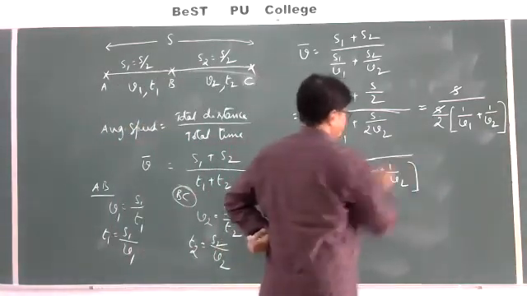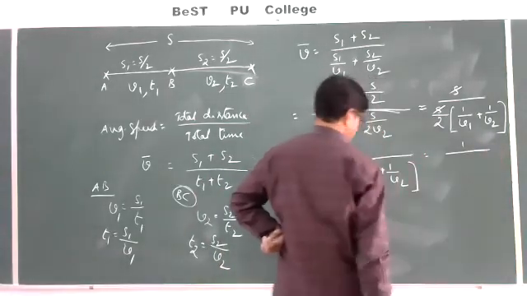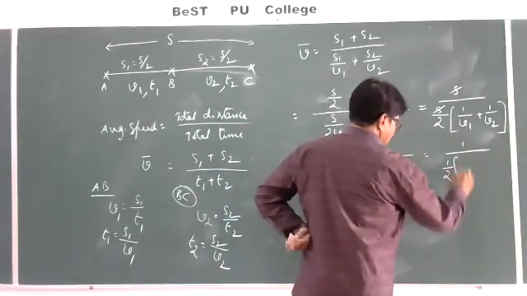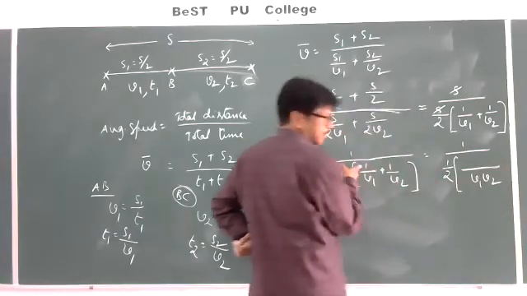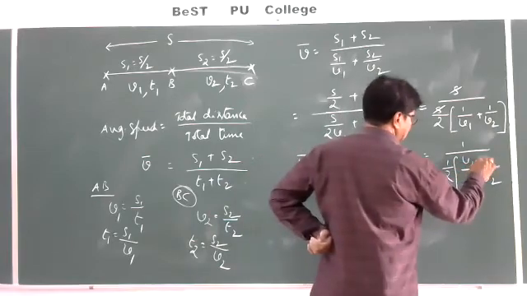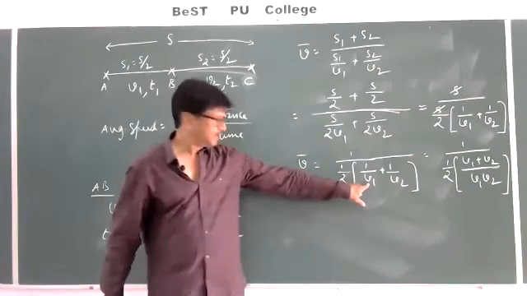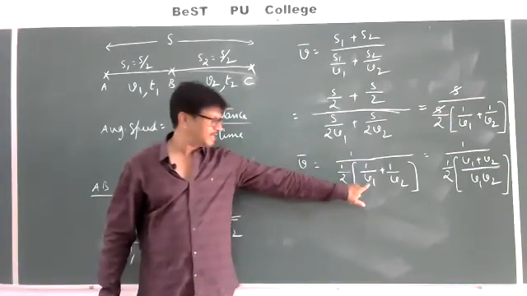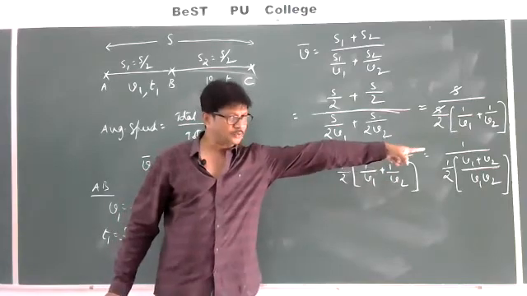If I take an LCM V1 V2, then in the numerator we'll get V1 plus V2.